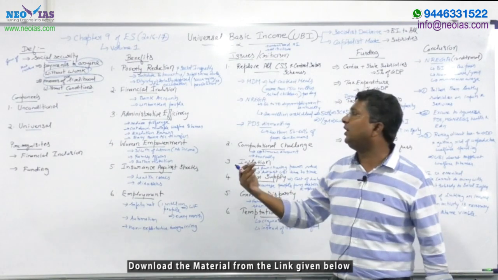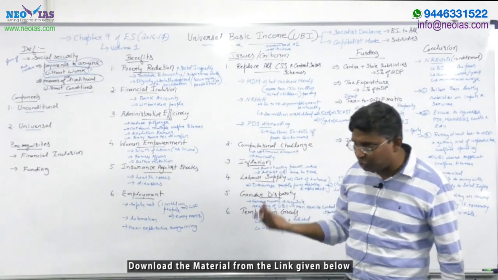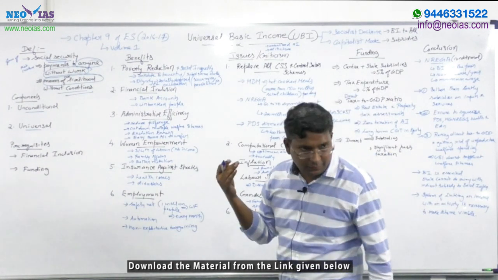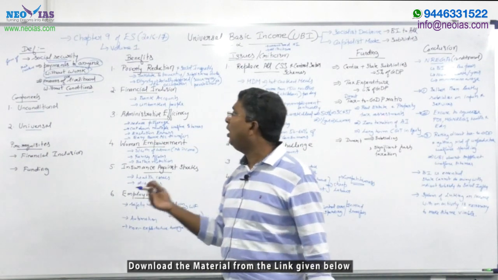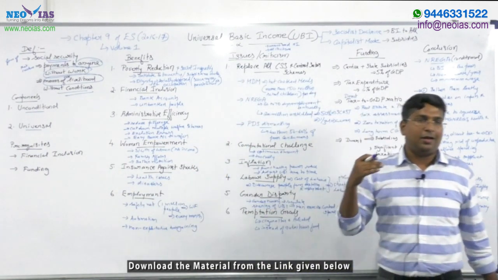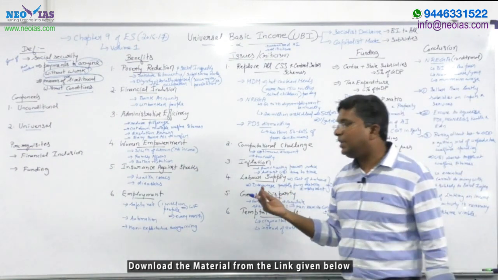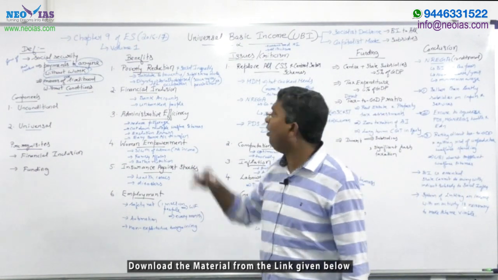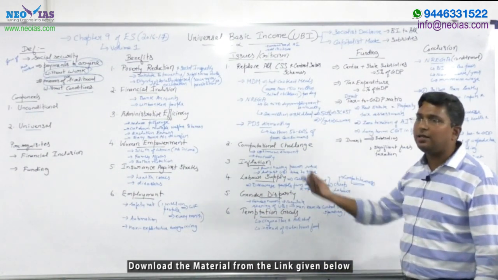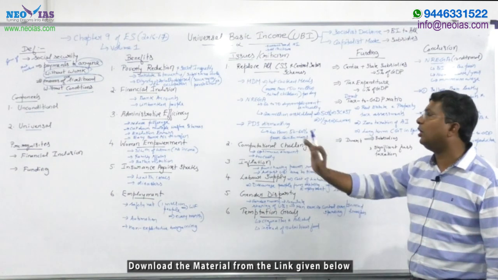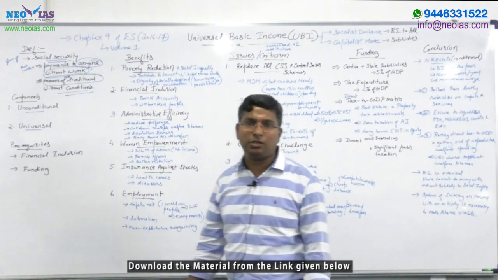If you find it difficult to write it in this way, that it's a form of social security that involves payments to anyone without work, or provides a means of livelihood without any conditions, or you can give this definition: that it basically involves unconditional minimum income by the government to all its citizens. So depending upon your preparation, you can write the definition.